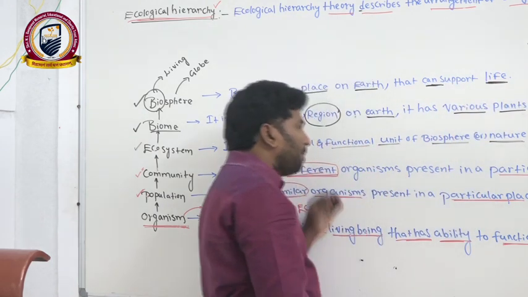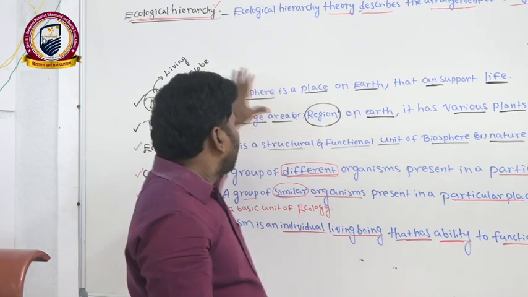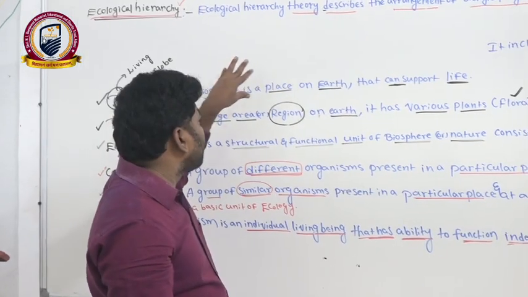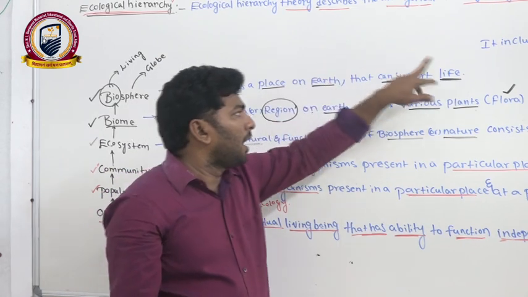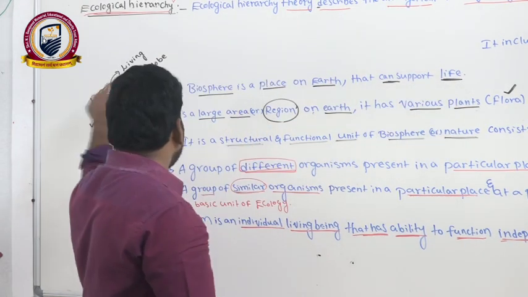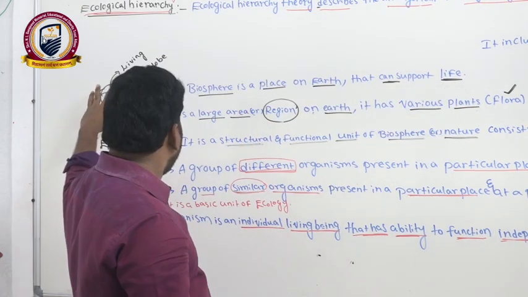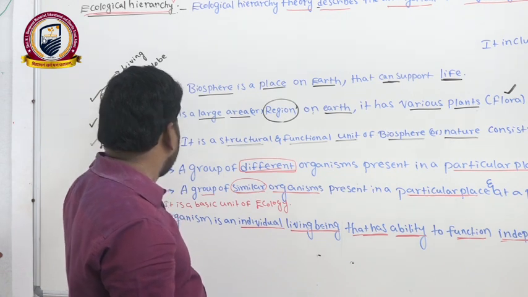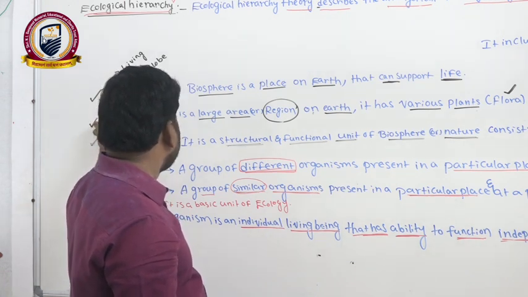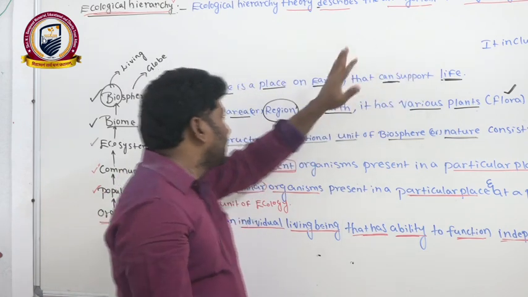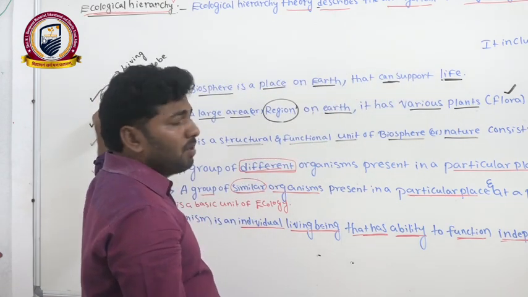The simple meaning of this is the area which can support life. That area we can call the biosphere. Many biomes are there in the globe. Those biomes can support life. That area we are saying is the biosphere.